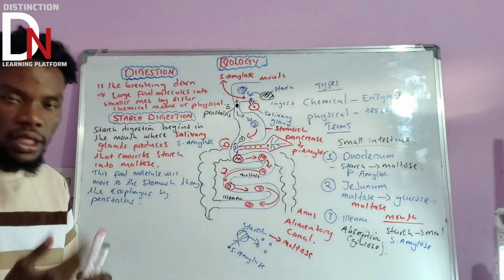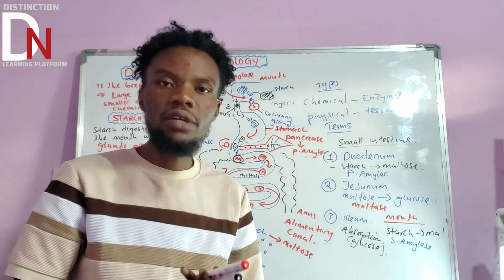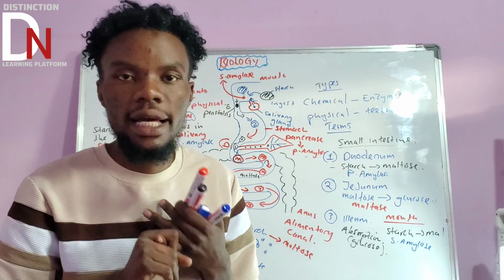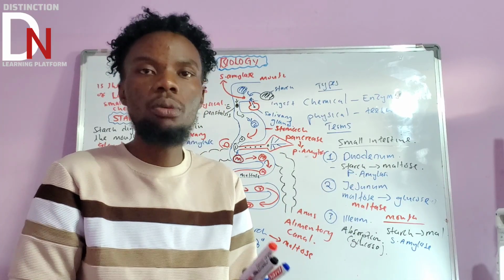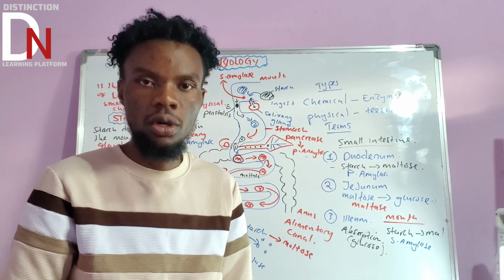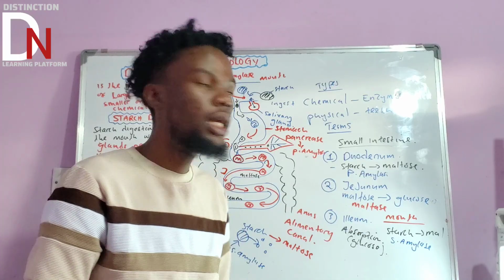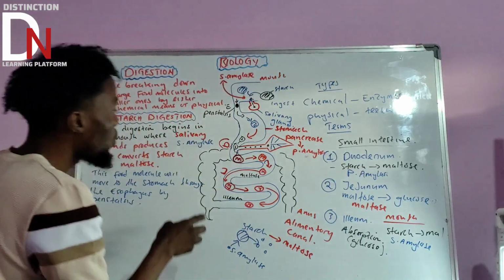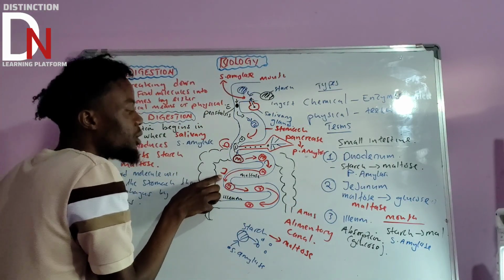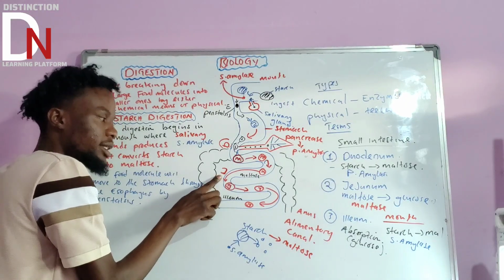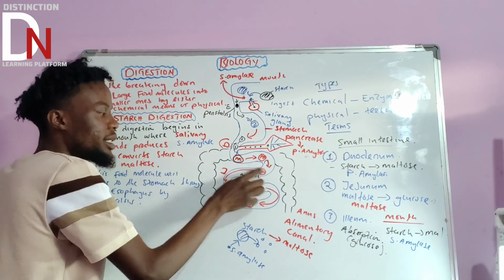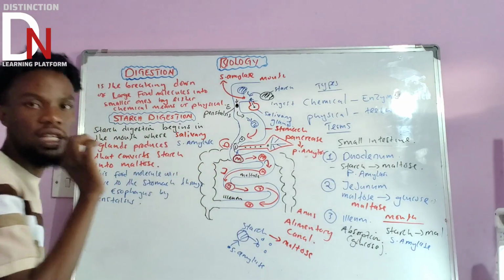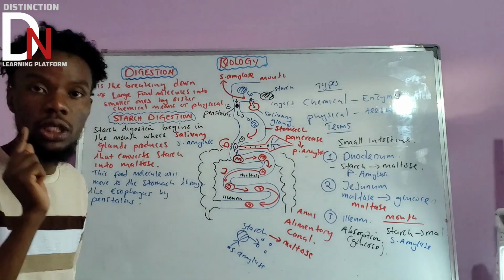There is a question that you can encounter: where does digestion of all nutrients or of all food molecules end? We say it ends in the jejunum. So the digestion of any food molecule, whether starch digestion, protein digestion, or lipid digestion, will all end in the jejunum. That's where digestion ends.